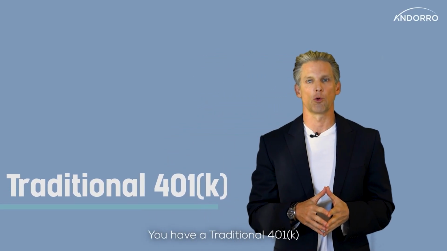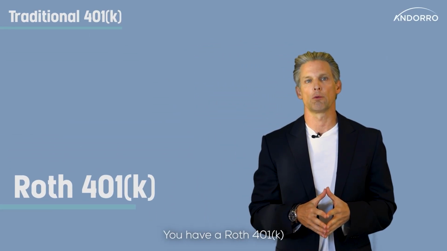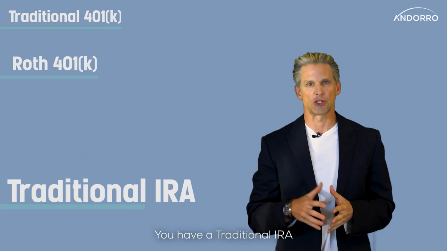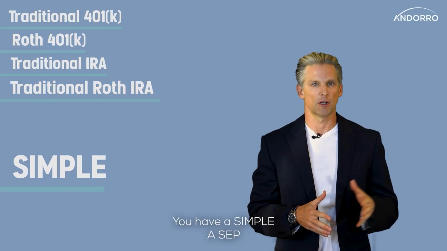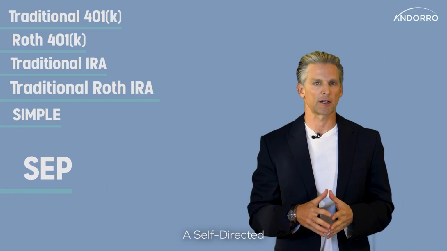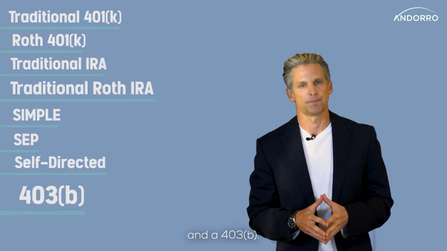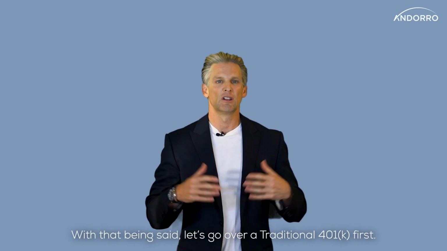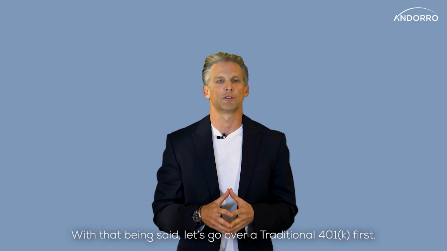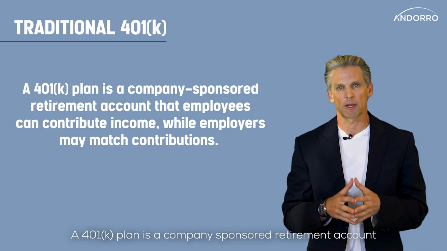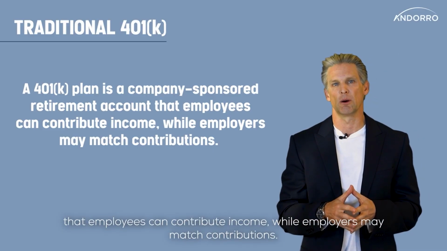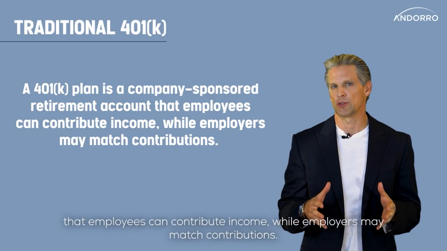You have a traditional 401k, you have a Roth 401k, you have a traditional IRA, you have a Roth IRA, you have a SIMPLE, a SEP, a self-directed, and a 403b. With that being said, let's go over the traditional 401k first. A 401k plan is a company-sponsored retirement account that employees can contribute income to, while employers may match contributions.